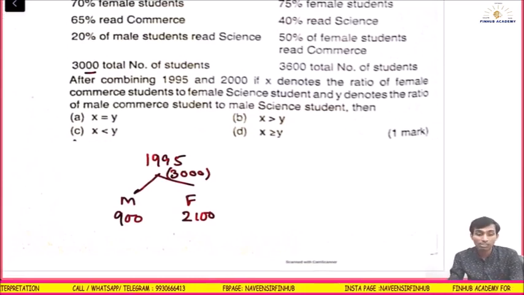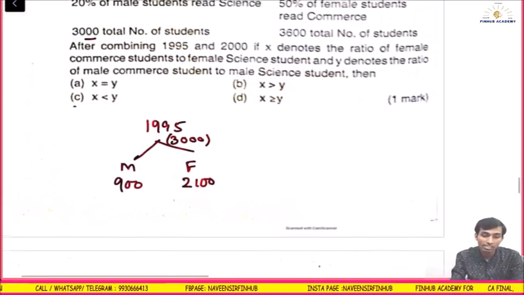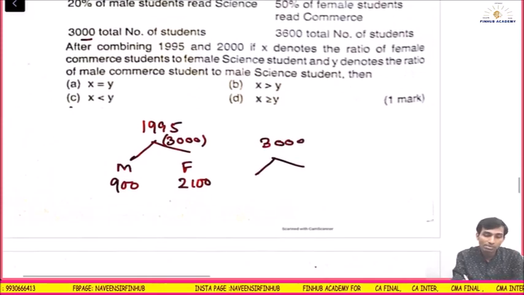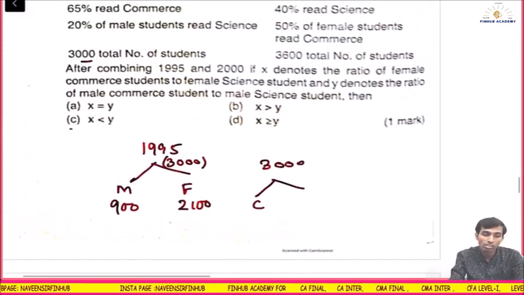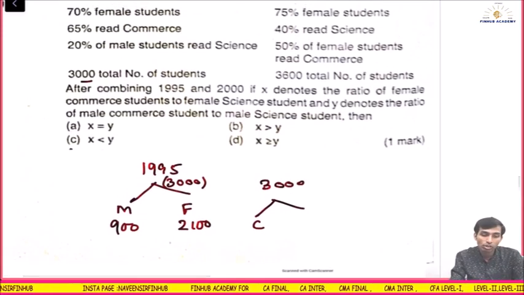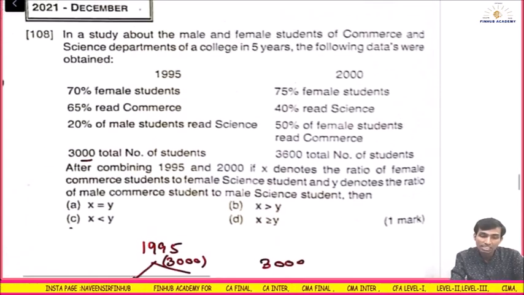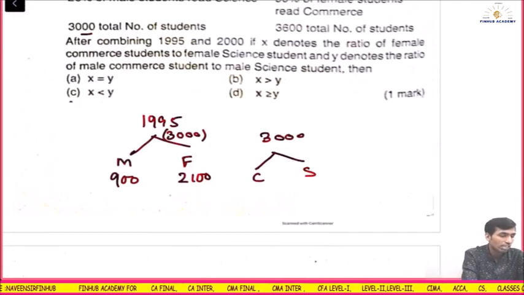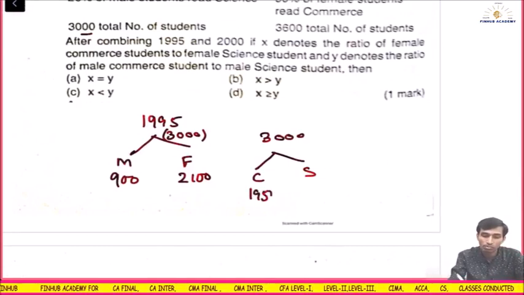Out of 3000, commerce is how much? 65% is commerce, and the rest is science. Commerce and science are 2 departments. 3000 into 65% is 1950 commerce.